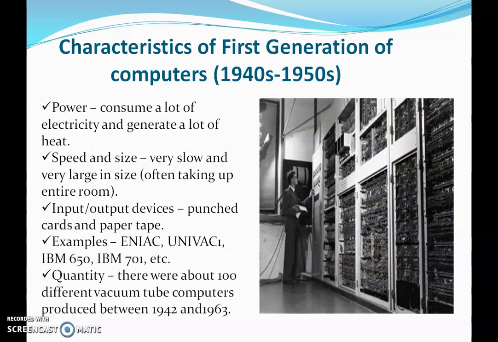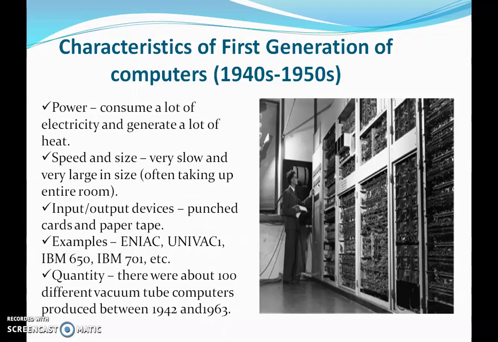Further, the characteristics of the first generation computer in terms of power: it consumes a lot of electricity and generates a lot of heat. The speed of those computers was very slow and they were very large in size. They were often taking the entire room. One computer would take the entire room. It was that big because of the components. The bigger components make a bigger computer.